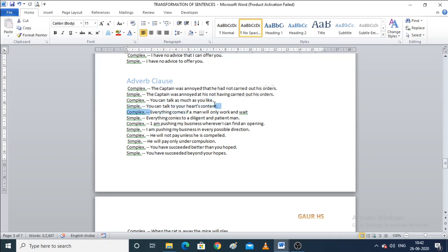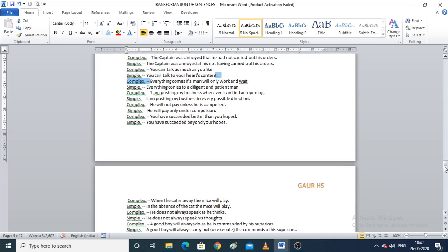So the meaning is the same, but still the types of sentences are completely different. Now, these examples are for your reference, and you need to pause the video to read all the examples given.